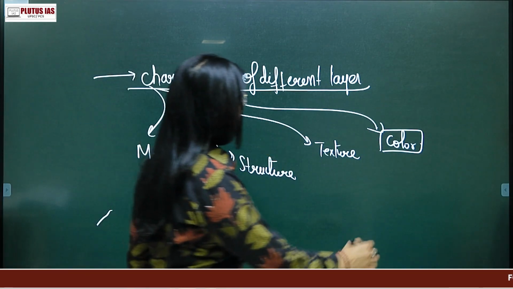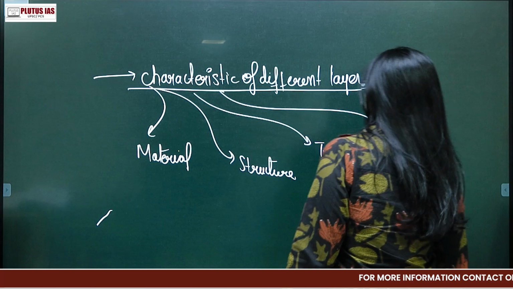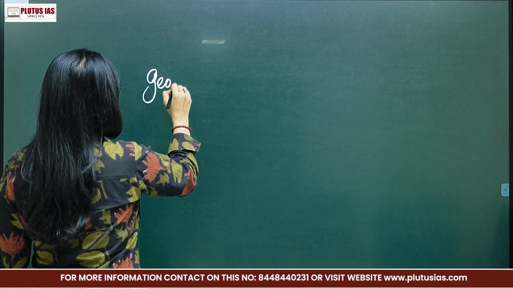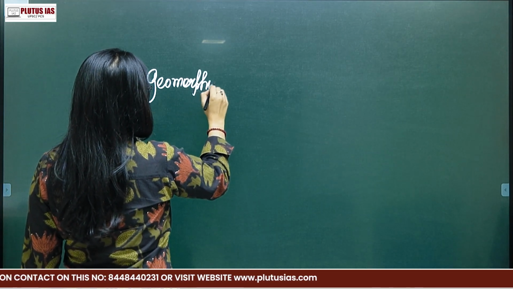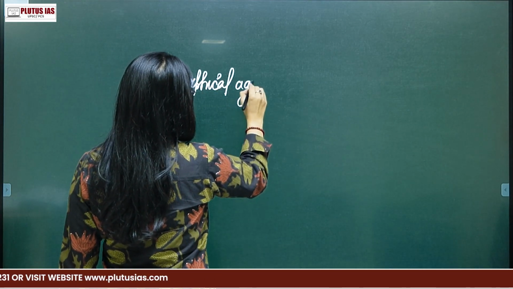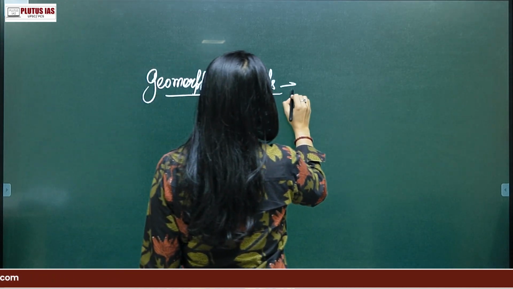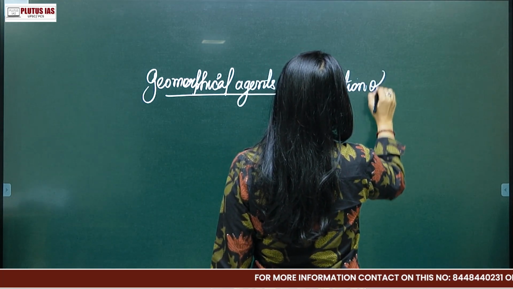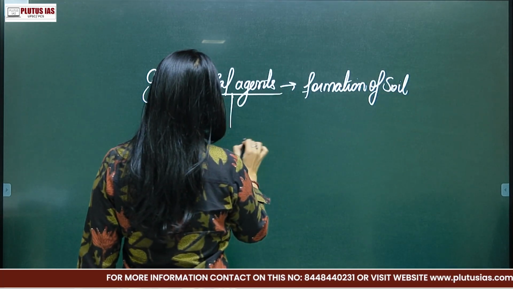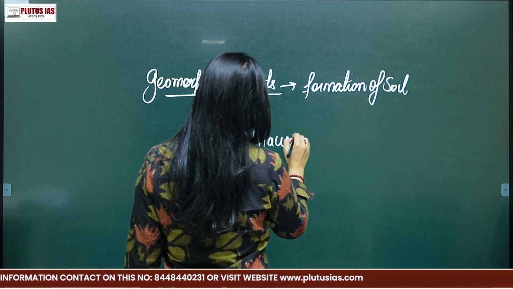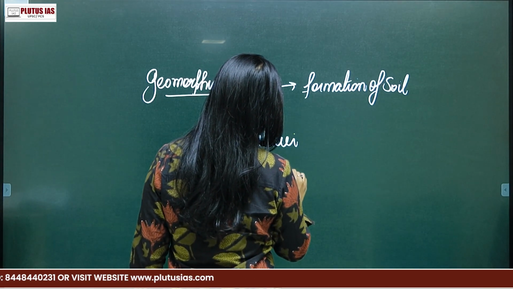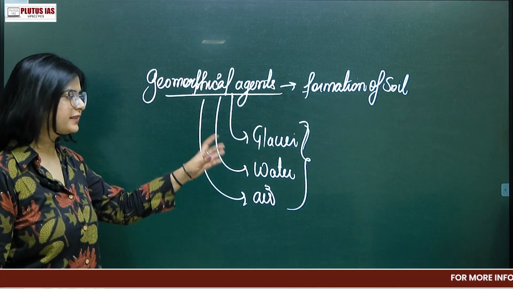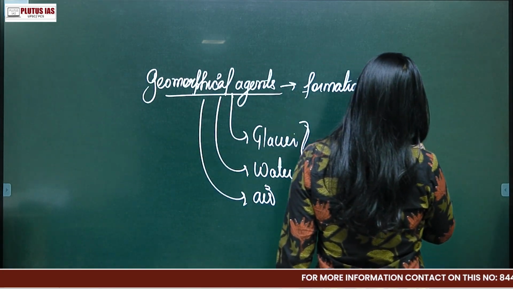Then you can describe how the soil formation takes place, as in the previous one; there are certain geomorphic agents through which the soil formation process takes place. These agents are glacier, water, air. You can describe this also, and then ultimately you can give some examples.